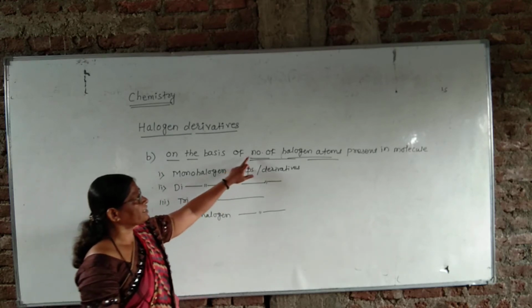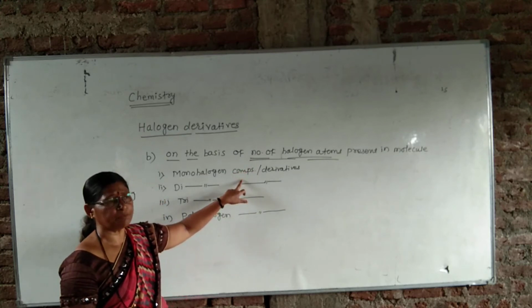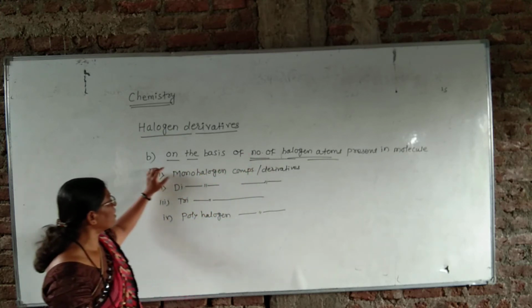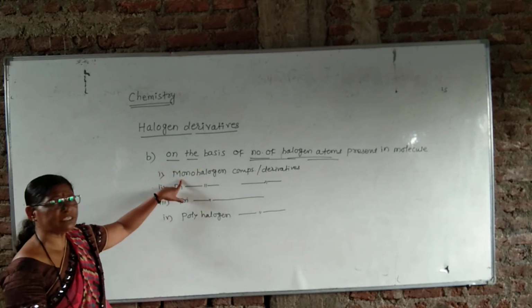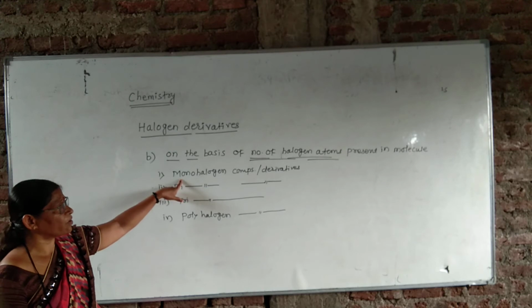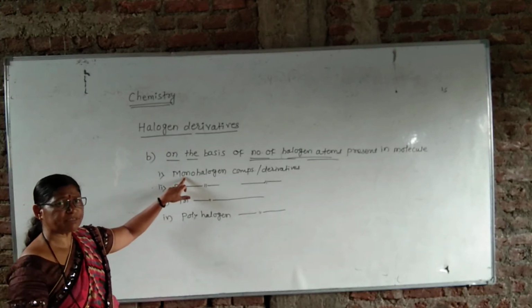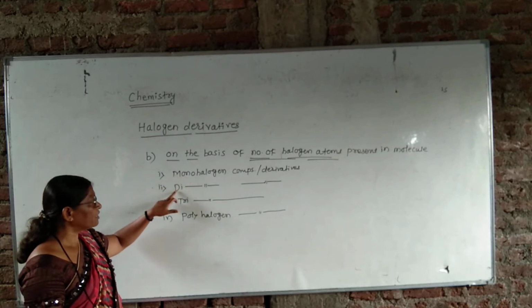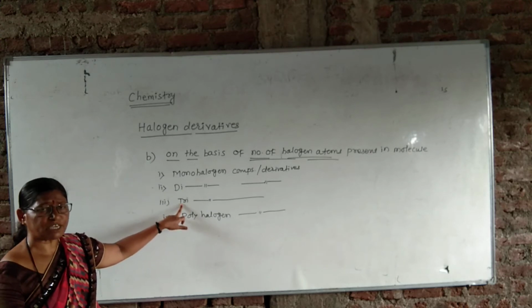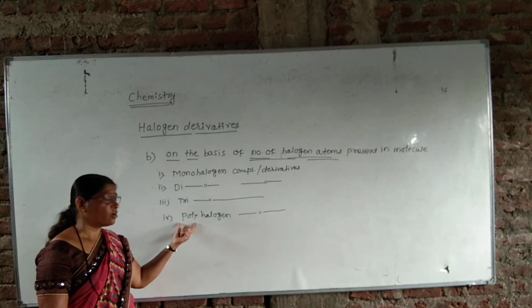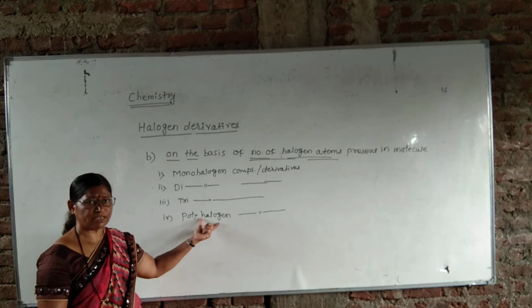Number means how many halogen atoms are present in the given organic compound. On that basis, they are classified into four subtypes, that is monohalogen. Mono means one. In the given halogen derivatives of hydrocarbons, only one halogen atom is present. Then they are called monohalogen. Di means two halogen atoms are present. Tri means three halogen atoms are present in the molecule. Whereas polyhalogen derivatives means more than three halogen atoms are present in the molecule.